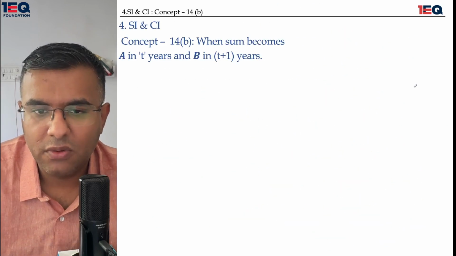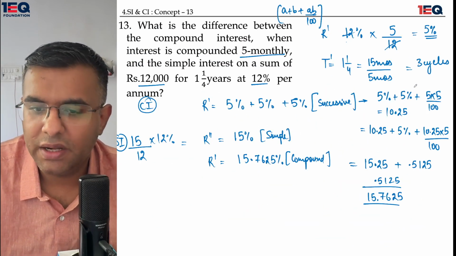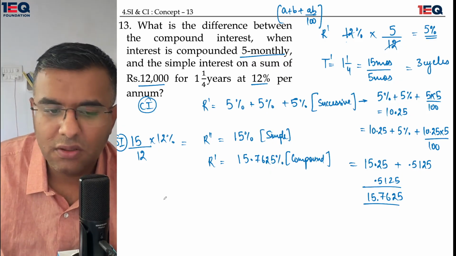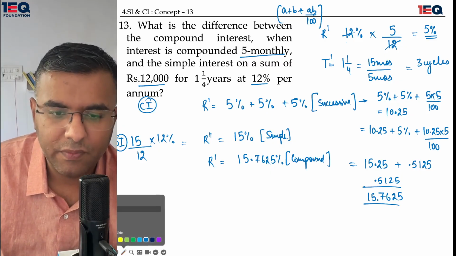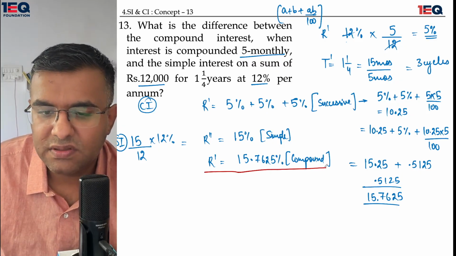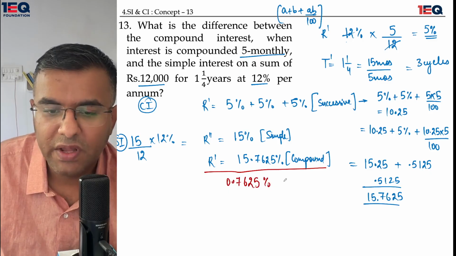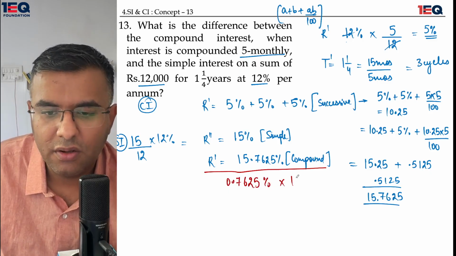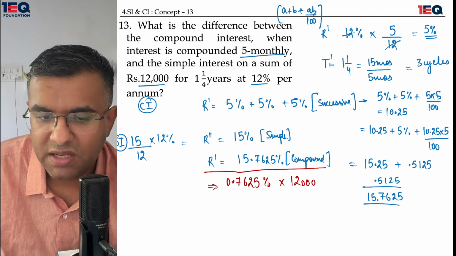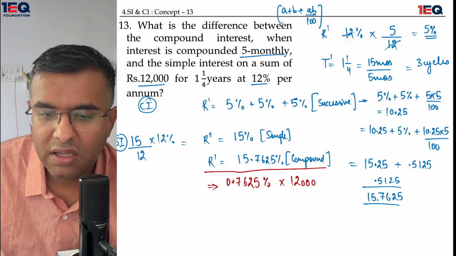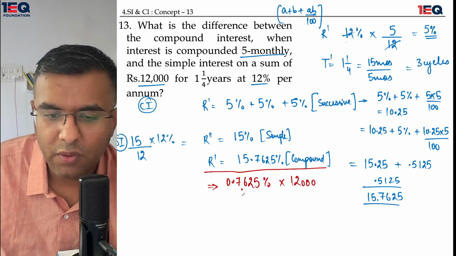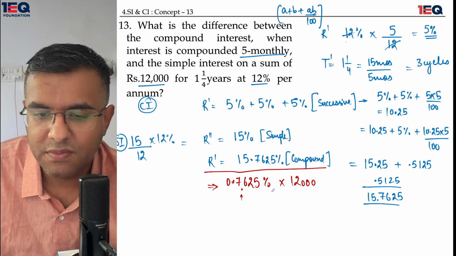I'll quickly come back to the question where I was standing here. The difference in the two interests which I can see is 0.7625 percent. This difference can be applied to the 12,000 that we have in the bag. 3 zeros would be gone, and after the 3 zeros go, the point would come somewhere here.